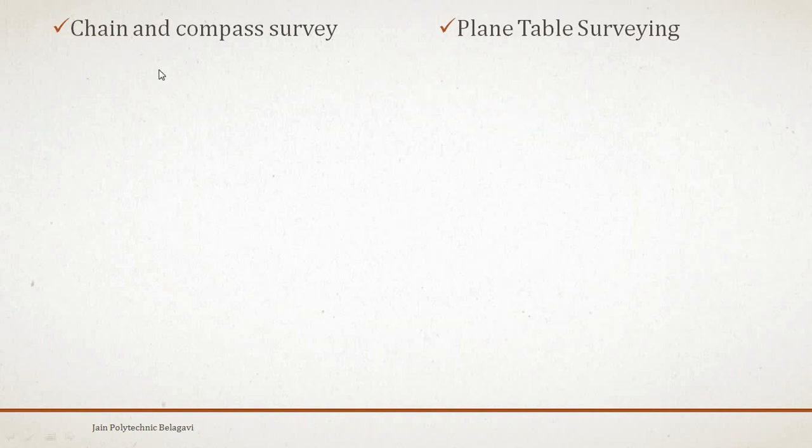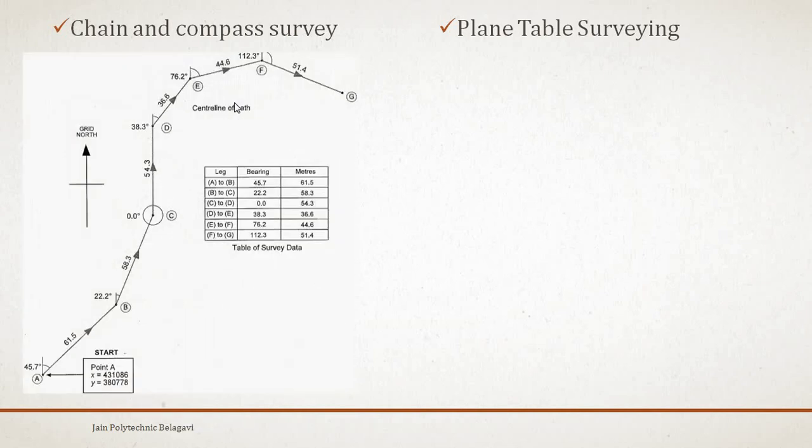Now we will come to chain and compass survey, the combination of the two. In this survey, linear measurements are made with chain, and angular measurements to know the direction of the survey line are carried out using compass.